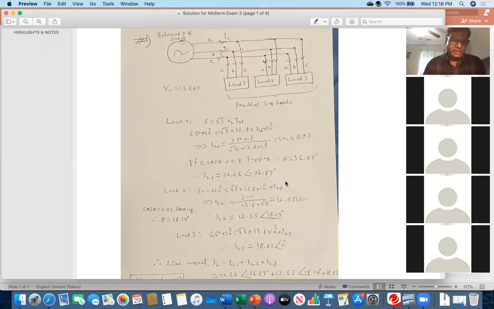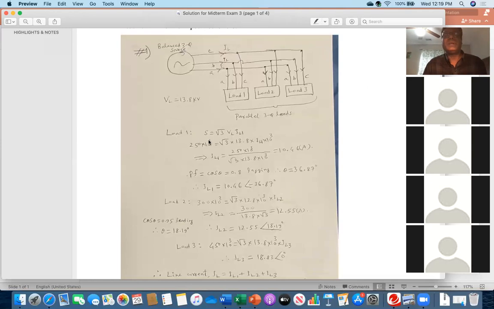Although most of you did this properly, I'll be discussing something. You see what I did, everybody see. For load 1, I have taken the apparent power as root 3 VL IL. I just gave the subscript 1 to indicate this is for load 1. And then I put those values and I got IL1 as 10.46 ampere. The power factor was given, that is lagging.